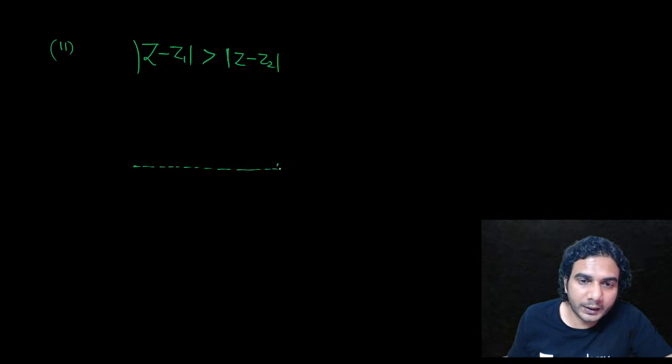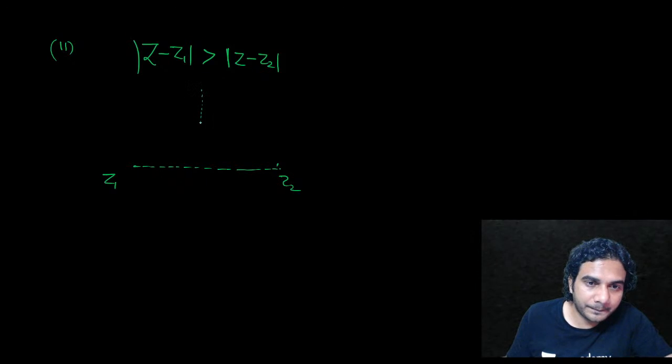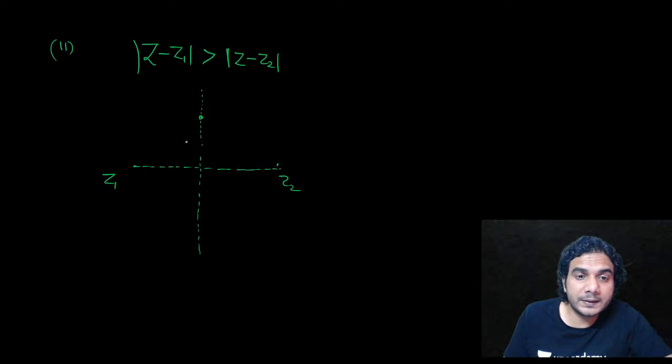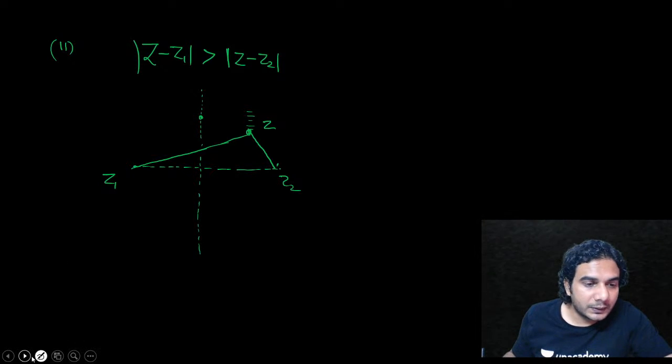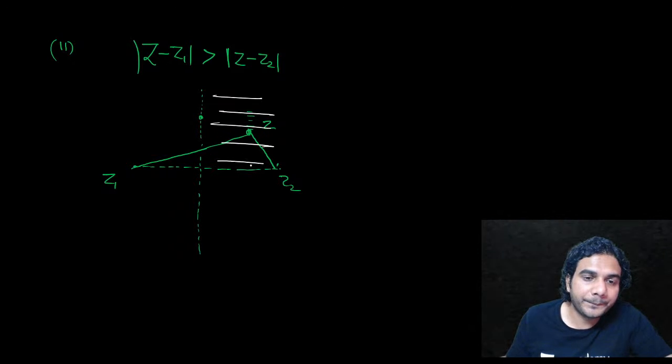Okay, let's plot it again. So this is Z1 and this is Z2. This is a vertical line. If I take Z on this line, then |Z minus Z1| is equal to |Z minus Z2|. But if I take Z on this side, then Z will be close to Z2. You can see this distance is obviously smaller than |Z minus Z1|. So yes, Z satisfies. Points of this region will satisfy the given inequation.